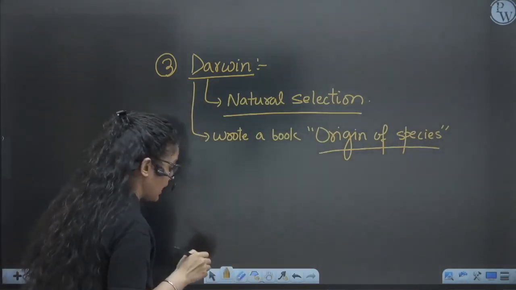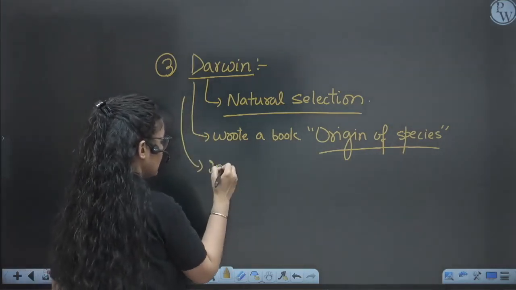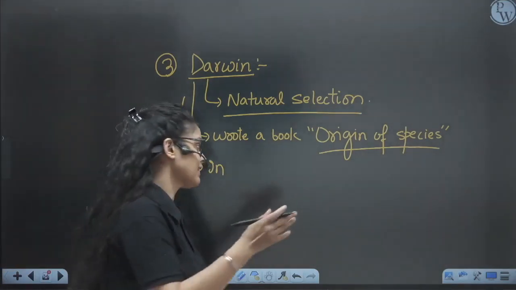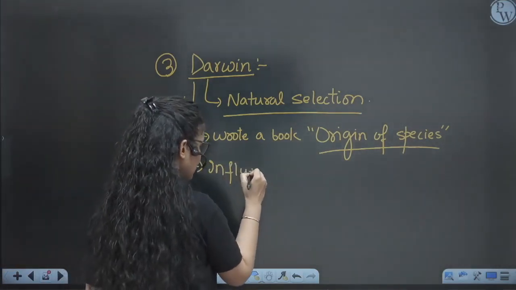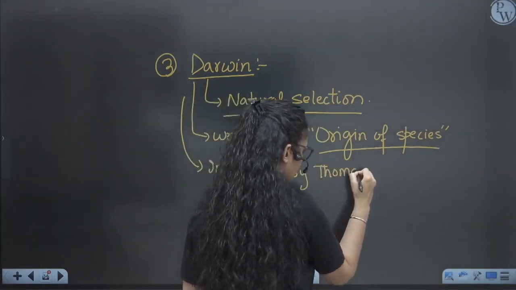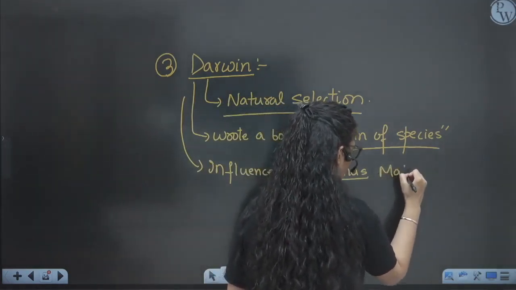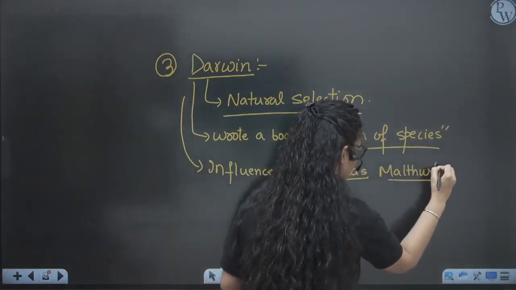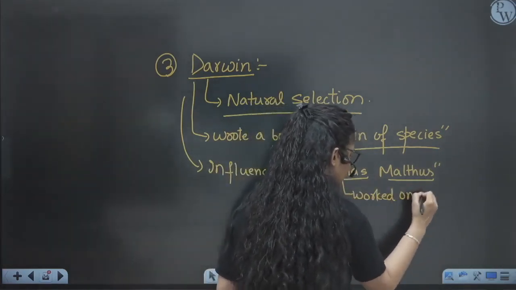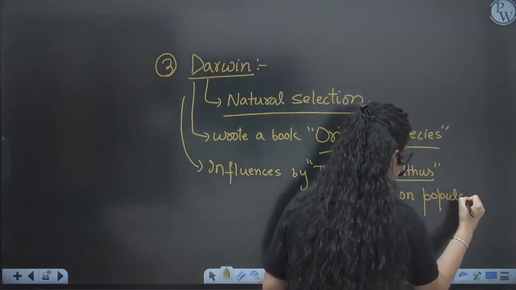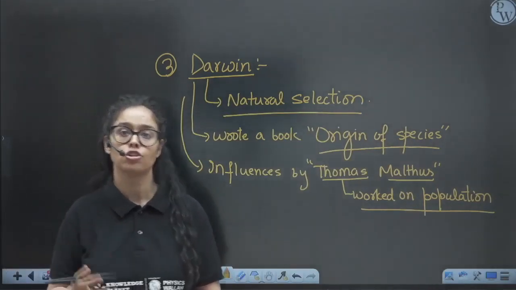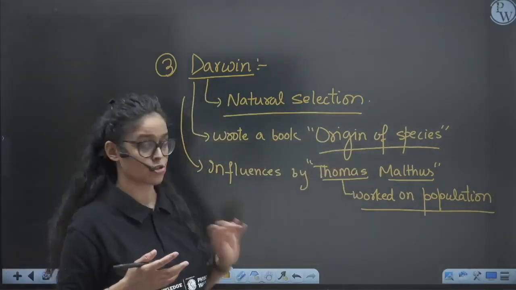When we talk about Darwin, he was so influenced by a particular researcher who worked on the population theory, right? He was so influenced by Thomas Malthus. Thomas Malthus has done his work on population, right? So from his theory, he was so much influenced, and he used it to explain the evolution of life via natural selection, right?